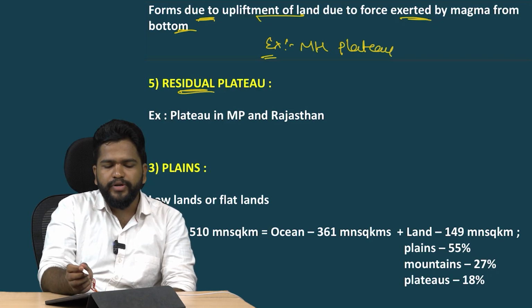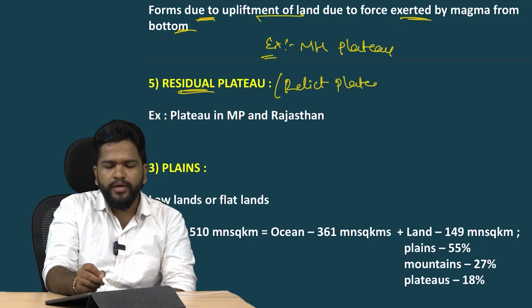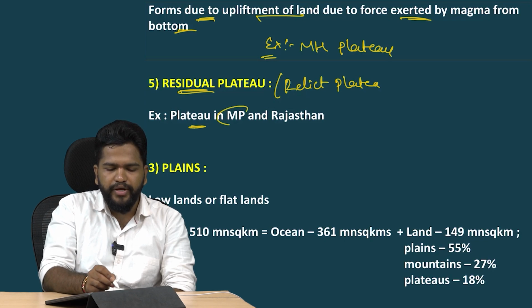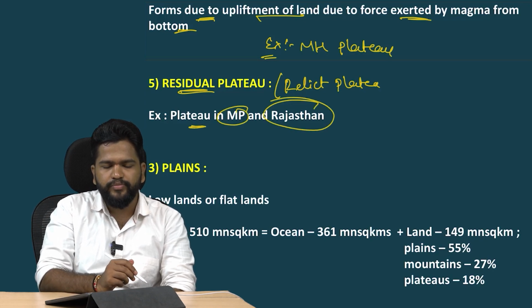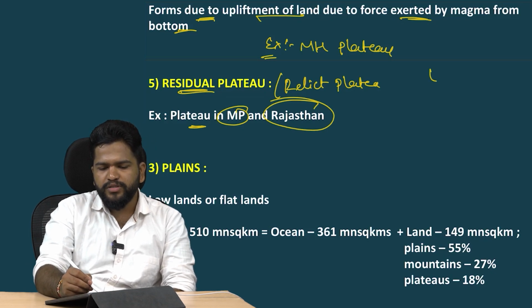Next, residual plateau. Residual plateaus are also called relict plateaus. These are plateaus formed due to erosion through external agents. Example, plateaus in MP and Rajasthan. These are the best examples of residual plateaus. Now, in landforms, we have covered mountains and plateaus.